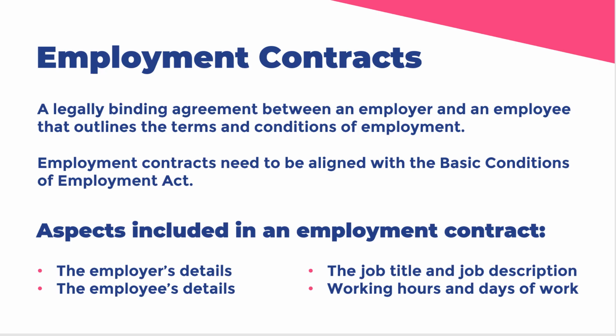An employment contract is a legally binding agreement between an employer and an employee that outlines the terms and conditions of employment. Employment contracts must be aligned with the Basic Conditions of Employment Act, which outlines the minimum acceptable standard for employment contracts. Aspects included in an employment contract include the employer's details, the employee's details, the job title and job description, and working hours and days of work.